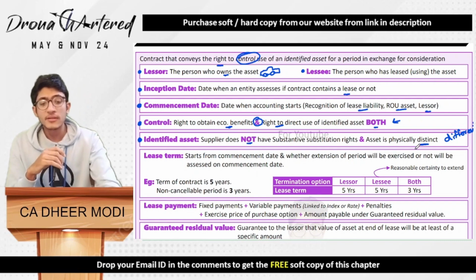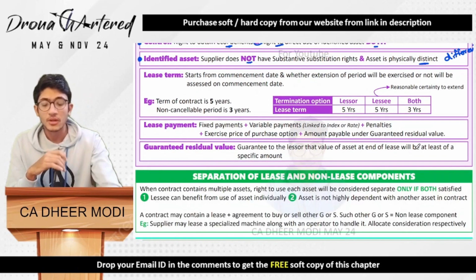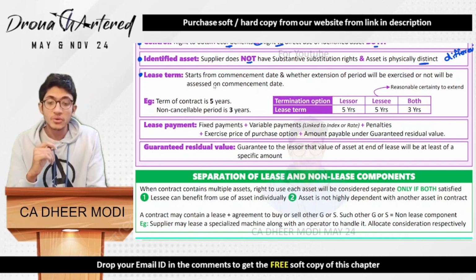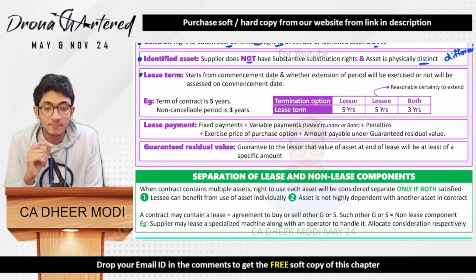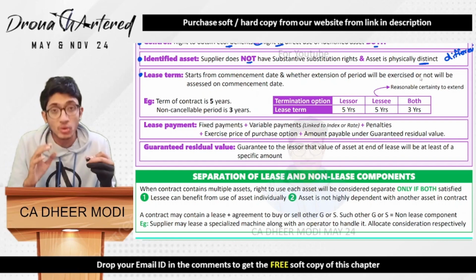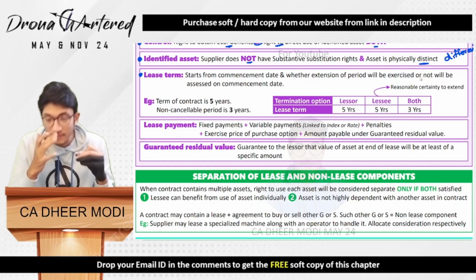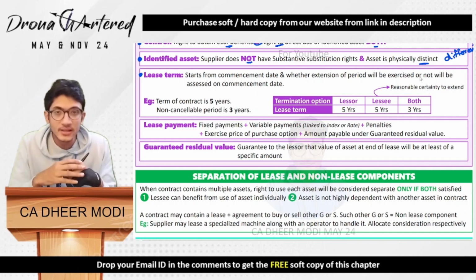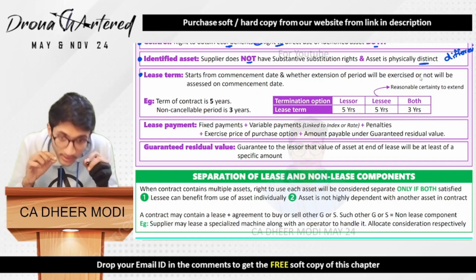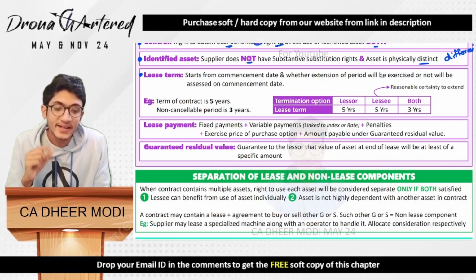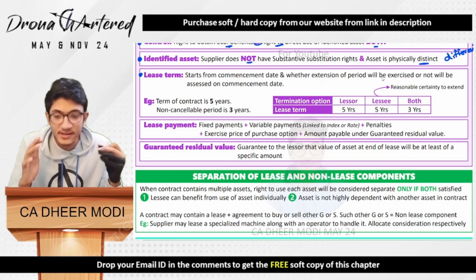Okay. Next is your lease term. So your lease term is the term of the lease. It starts from the commencement date, and whether extension of period will be exercised or not will be assessed on the commencement date itself. That means, say for example, at times it is possible that the contract might have option to extend the lease. So in such a case, for the purpose of determining the lease term, you will determine on that date itself whether you think it will be extended or not.